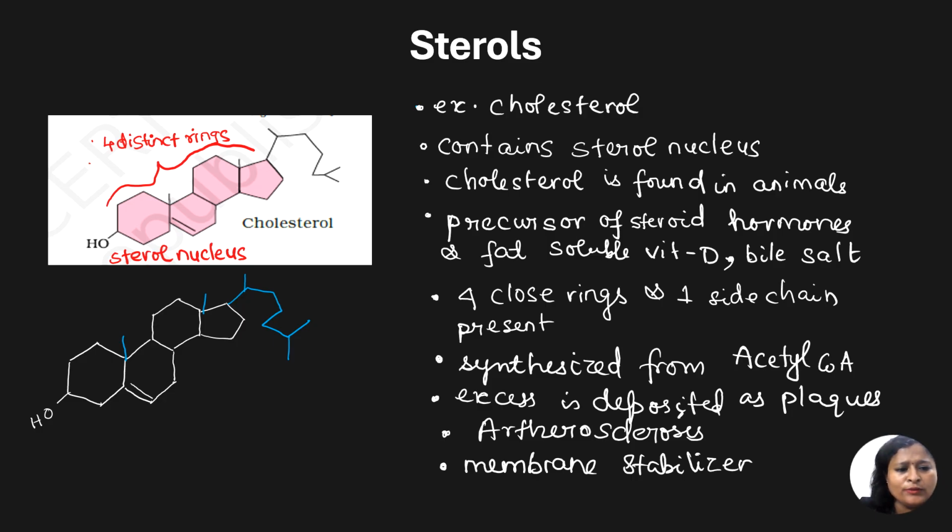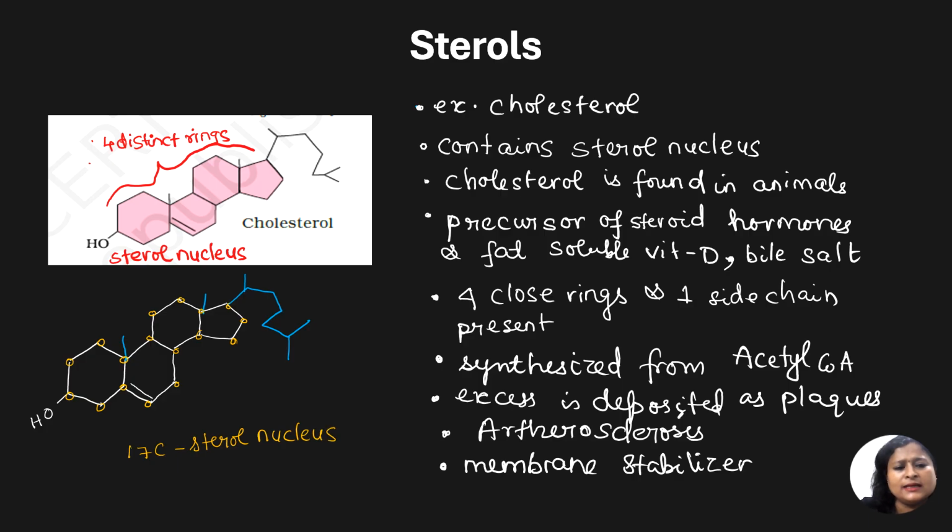For the sterol nucleus, we'll have 1, 2, 3, 4, 5, 6, 7, 8, 9, 10, 11, 12, 13, 14, 15, 16, 17 carbon atoms. So 17 carbons are present in the sterol nucleus.